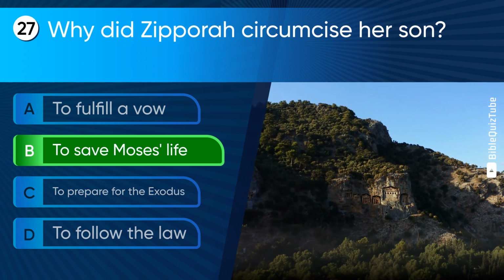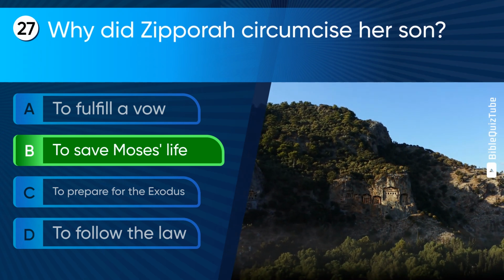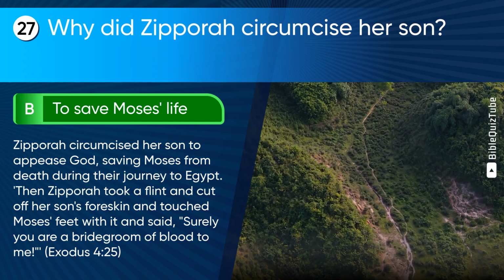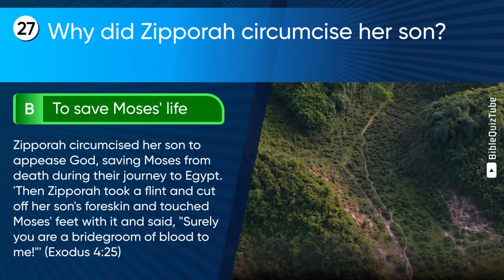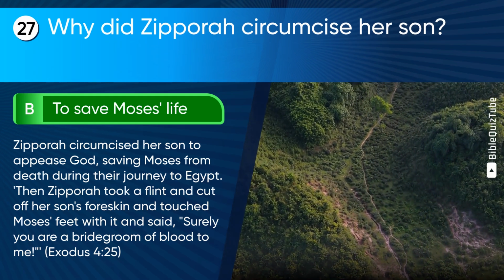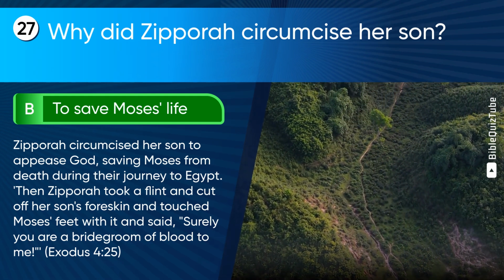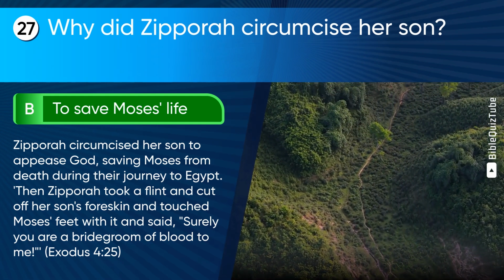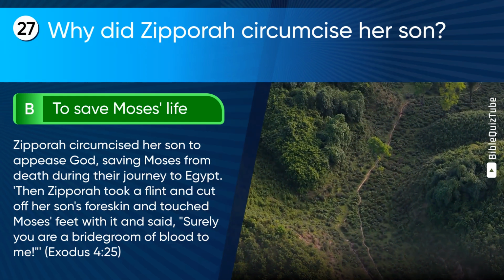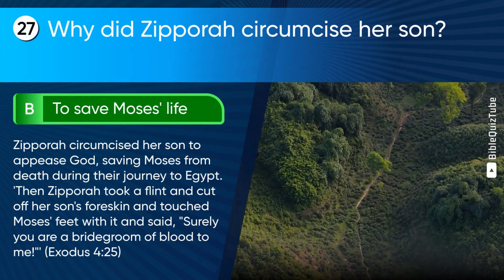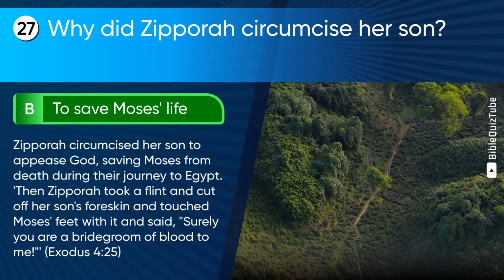The correct answer is B. To save Moses' life. The explanation. Zipporah circumcised her son to appease God, saving Moses from death during their journey to Egypt. Then Zipporah took a flint and cut off her son's foreskin and touched Moses' feet with it and said, "Surely you are a bridegroom of blood to me." Exodus chapter 4 verse 25.